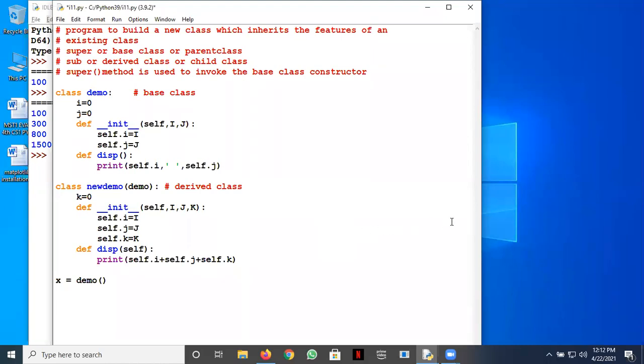Let's ask Gitika. Gitika, unmute yourself. Is it going to run, x is equal to demo?